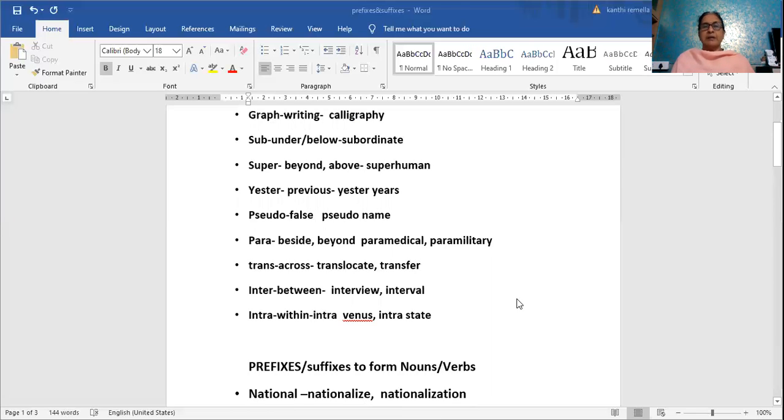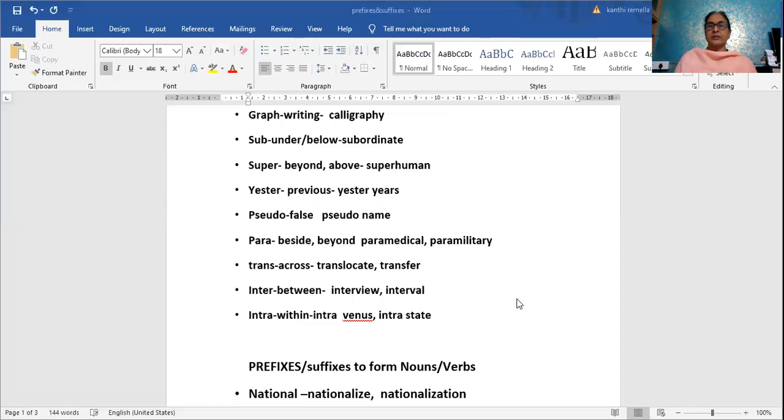Examples: paramedical, paramilitary. You can think of more, and I'll be giving you an exercise. You should be able to present them. Trans. Trans means across. If the earth is round, then across the globe, we can say that.